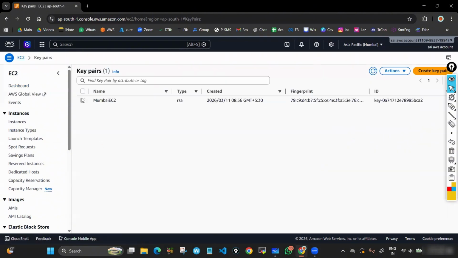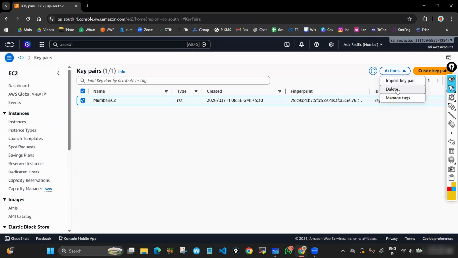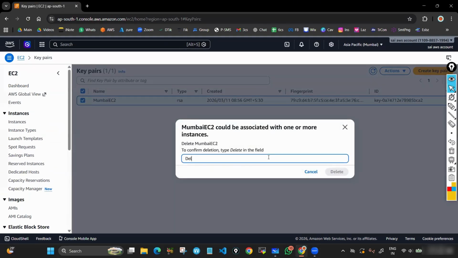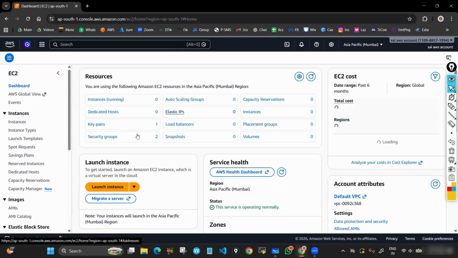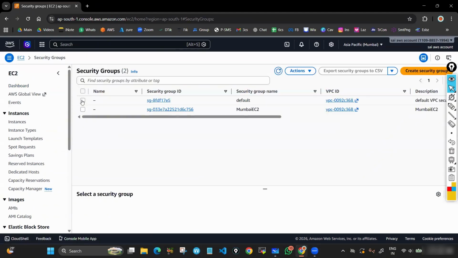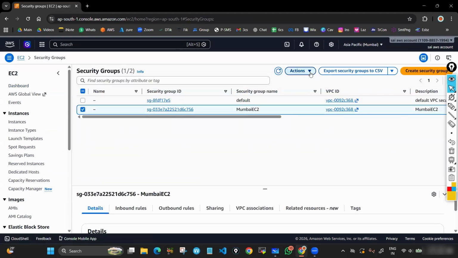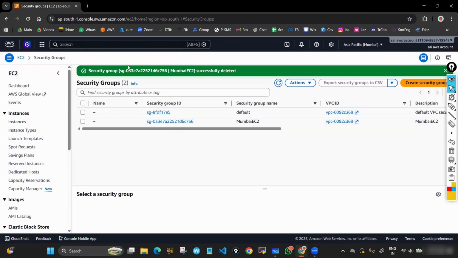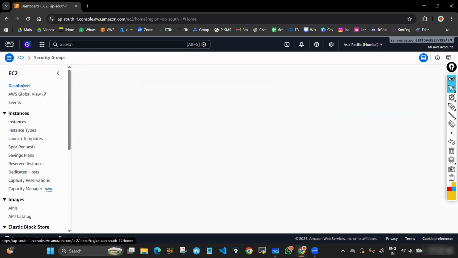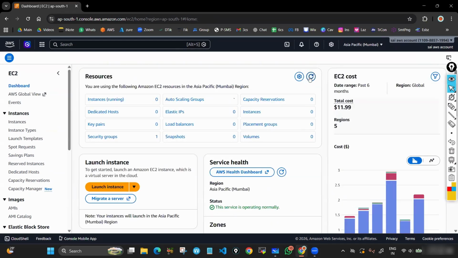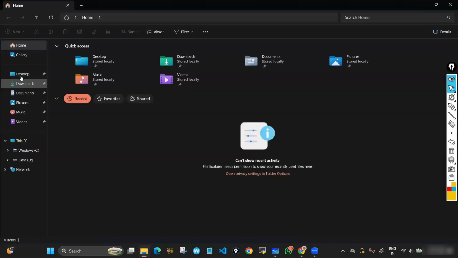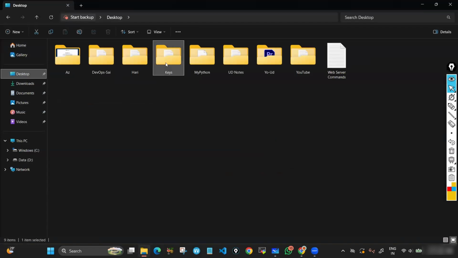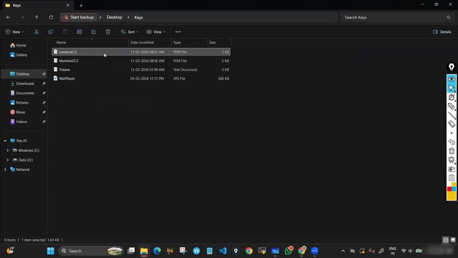So this is your previous class key pair, let me delete it. Then security groups, select and delete. Now go to the dashboard and hit refresh. We don't have anything. Let me also delete these two keys in the keys folder.